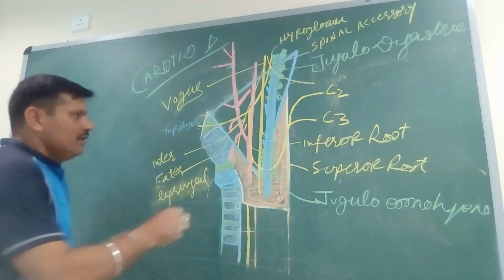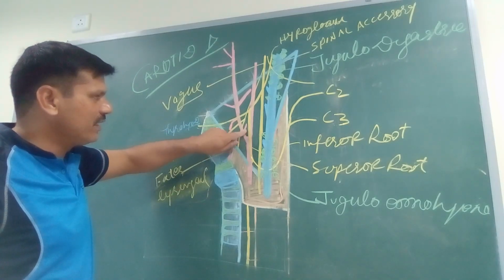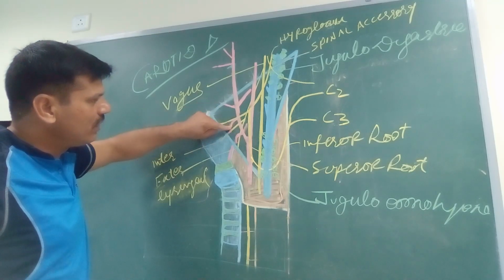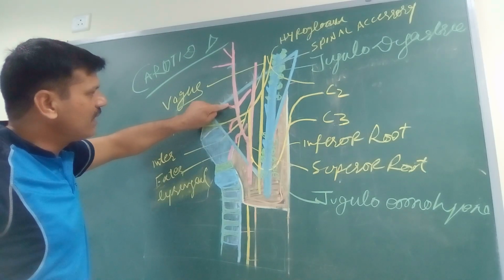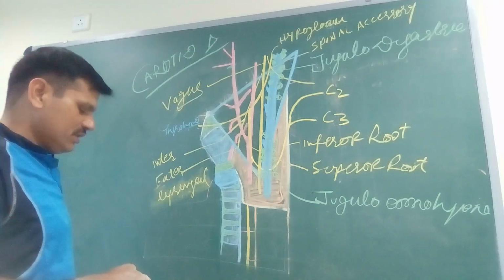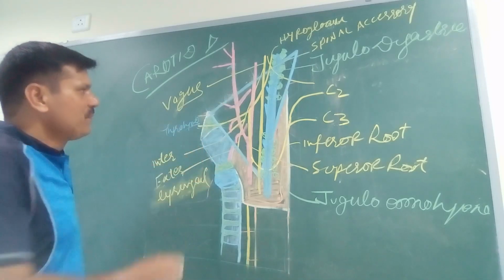Out of the 8, the superior thyroid lies in the carotid triangle. Posterior to the superior thyroid is the ascending pharyngeal, which lies medially. Above it is the lingual artery. Then the facial artery, and posterior to the facial artery is the occipital artery. So these arteries are the contents of the carotid triangle.